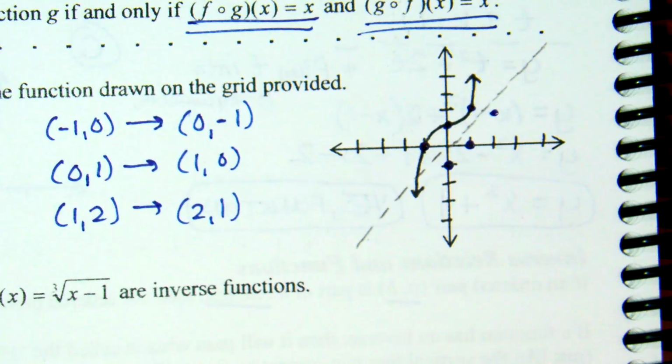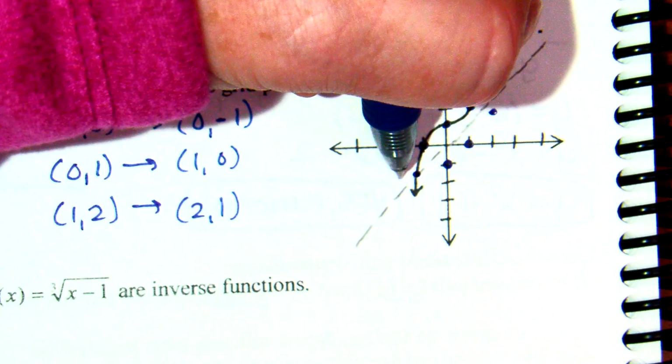I'm reflecting across that. Whatever my graph is doing above it, we're going to do the opposite below it. And if I start right here where this crosses the y equals x line, it's going to cross again in the same place.